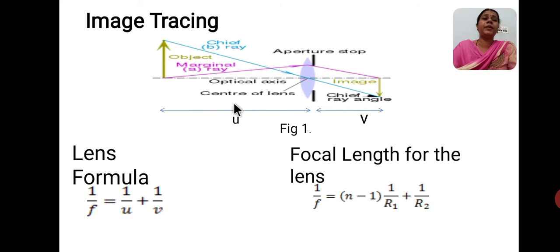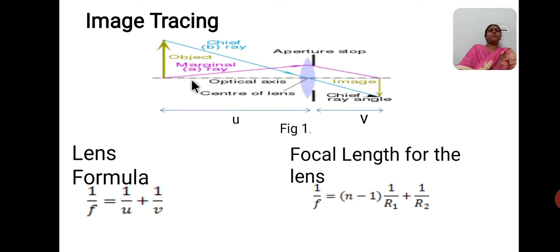If white light is made to pass through the lenses, it gets deviated and dispersion also takes place. The different colors will bend through different angles and meet the principal axis at different points. They are not going to meet at a single point. Due to this, colored images will be obtained for a point object of composite light.